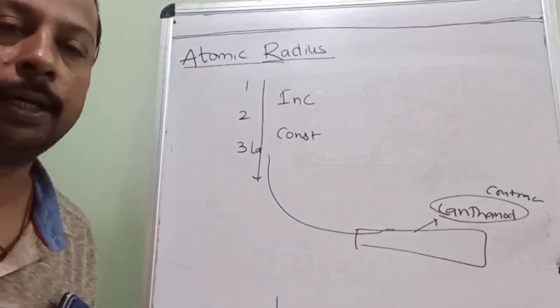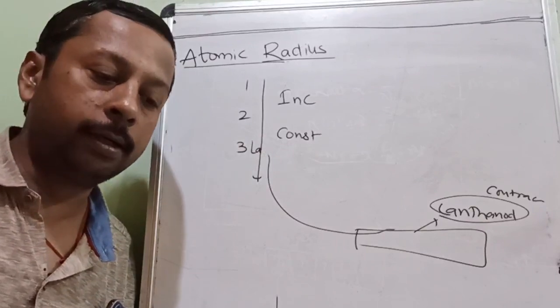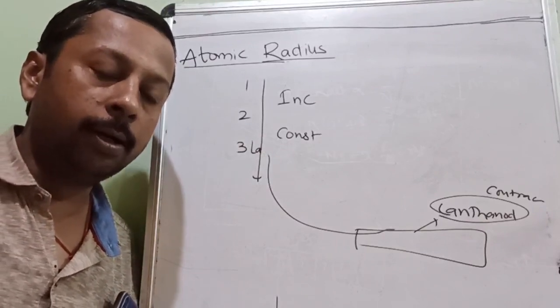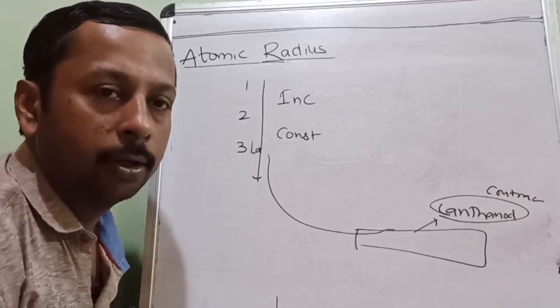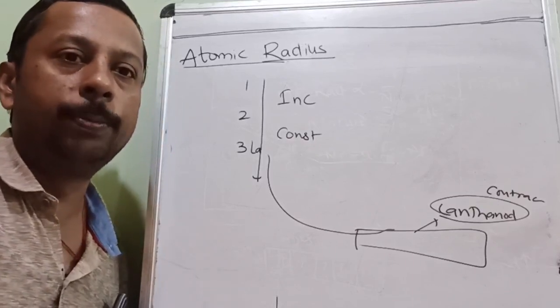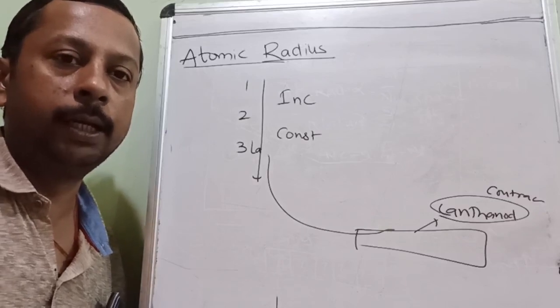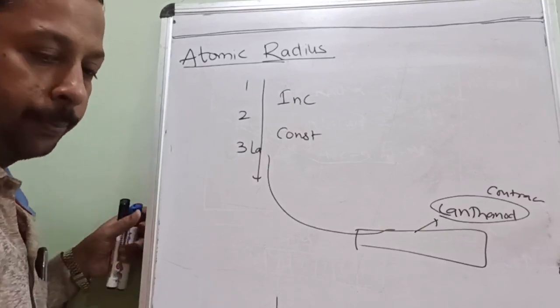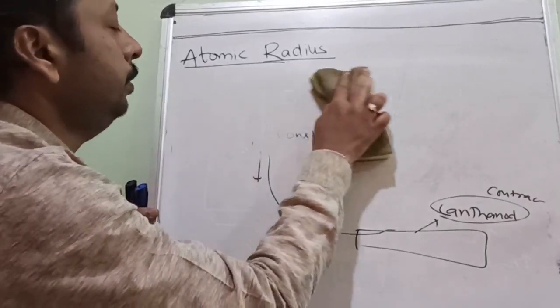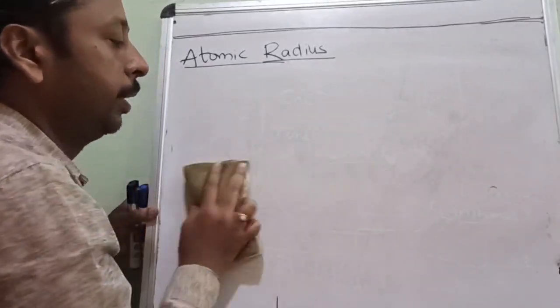Question will be there: why is the atomic radius of second and third transition series almost the same? Then what you will write? The increase in atomic radius down the group is compensated by the decrease in atomic radius due to lanthanoid contraction. Is it understood, students? This is about the atomic radius.